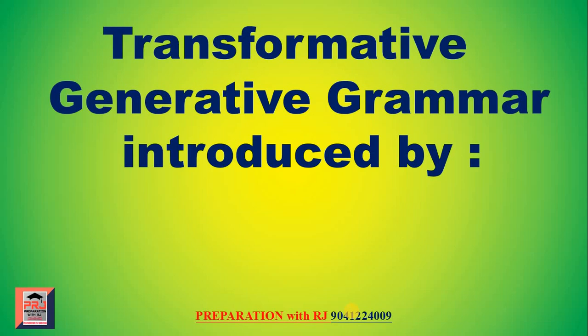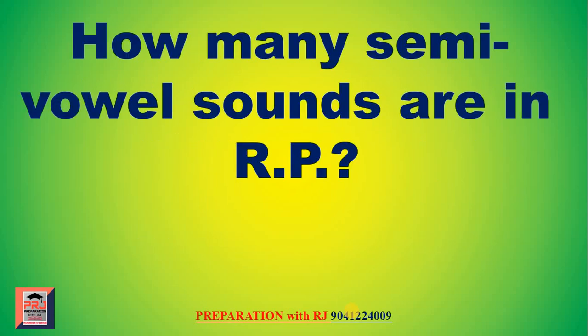Transformative generative grammar was introduced by Noam Chomsky. How many semi-vowel sounds are in RP? The full form of RP is Received Pronunciation. How many semi-vowel sounds are in RP? The answer is 2.